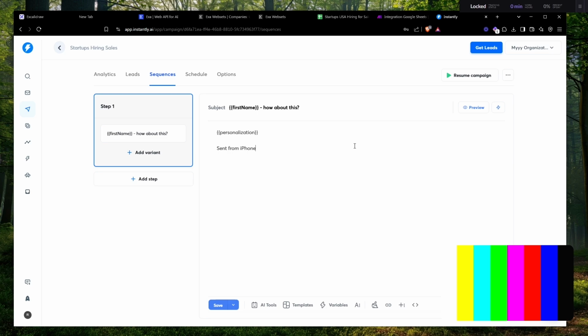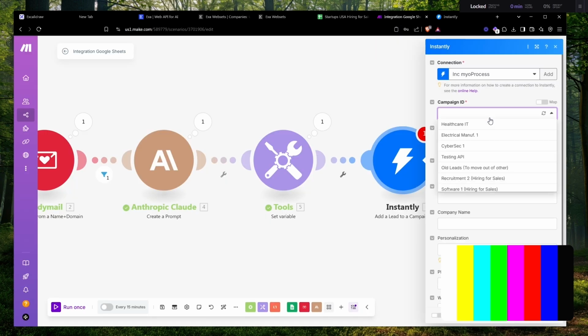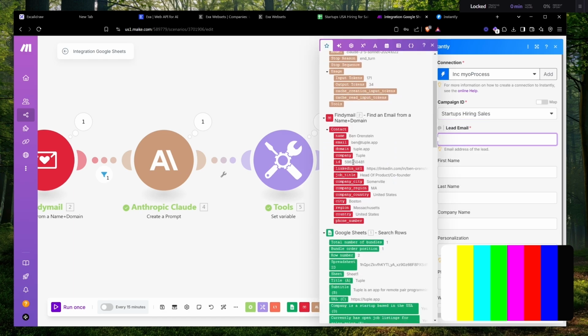It adds about 3 to 4% to your reply rates, which is awesome. You can use this in your own sales systems or your clients' sales systems. It doesn't really matter. Now in terms of campaign ID, we're just going to click on refresh, and now we have access to the campaign ID we just created. The lead's email is going to be the email that we found, and the first name is going to be the same name. Hopefully we don't make any mistakes now.